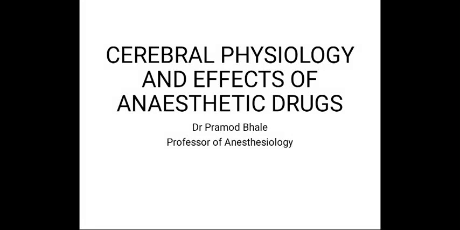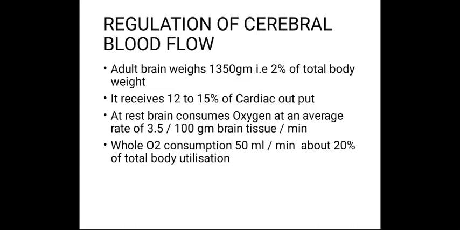Hello students, today we will discuss cerebral physiology and effects of anesthetic drugs on it. The adult human brain weighs approximately 1315 grams. It represents about 2% of the total body weight. It receives 12 to 15% of the cardiac output.